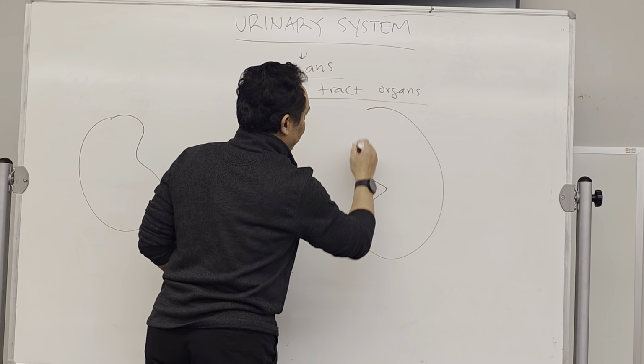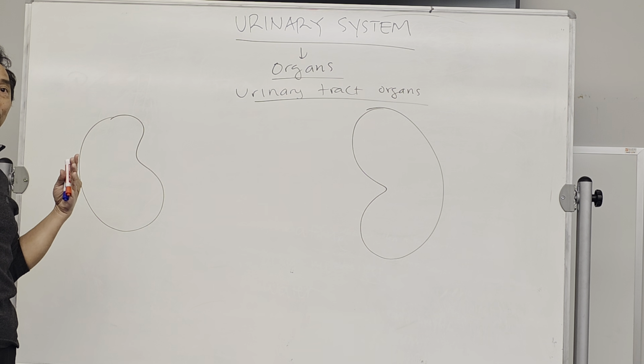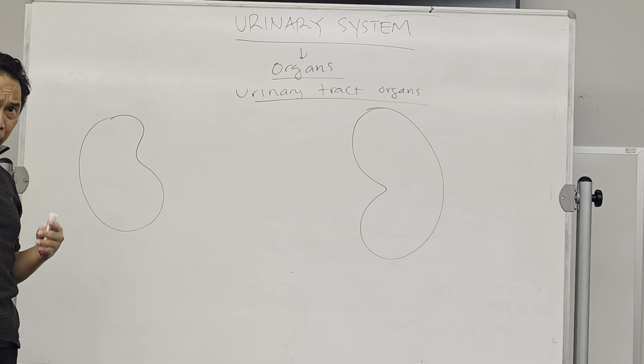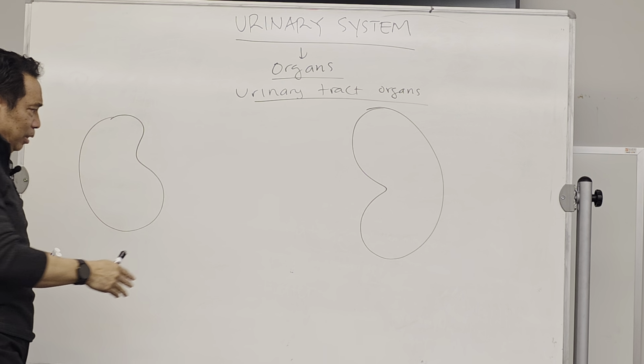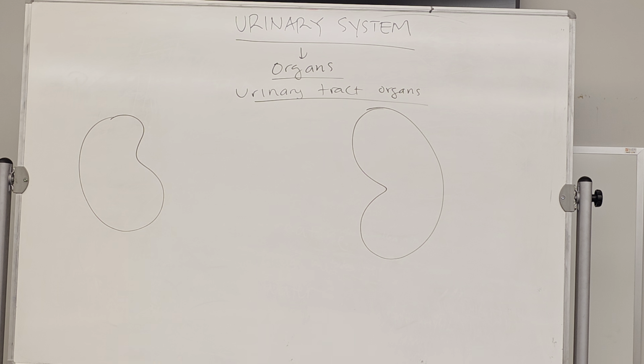How many kidneys do we have? Two. Now, when you dissect the pig, you should be able to find the two kidneys on the back. You will continue dissecting that pig after next week, on Wednesday next week. Tomorrow we're just going to work with the kidney and urinalysis. So there are two kidneys.